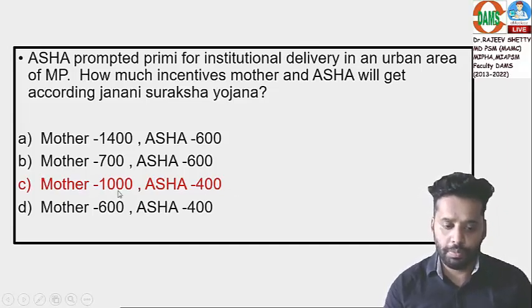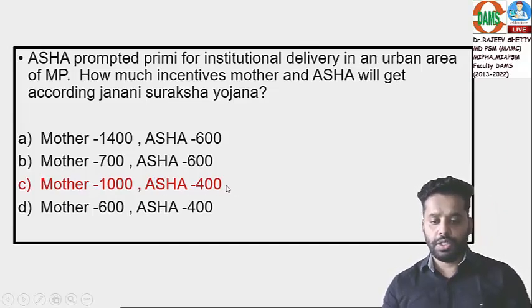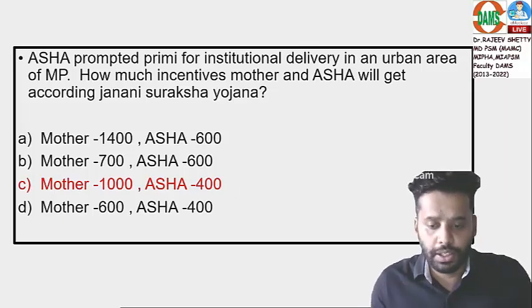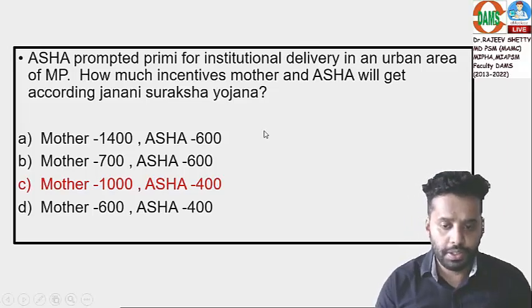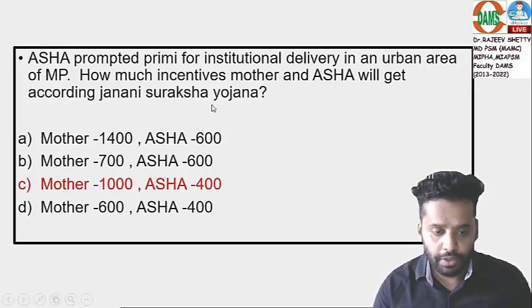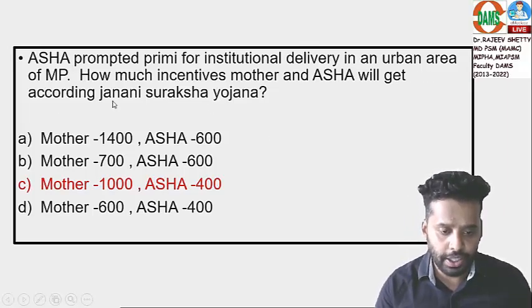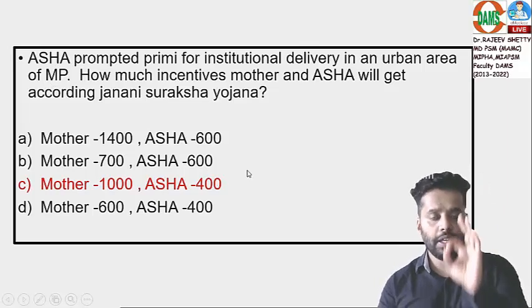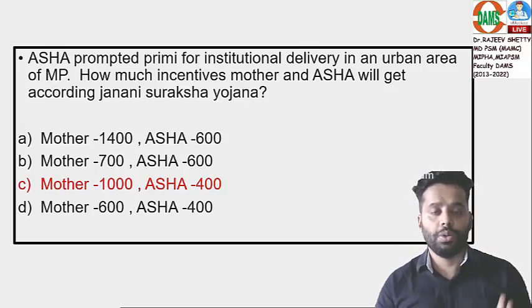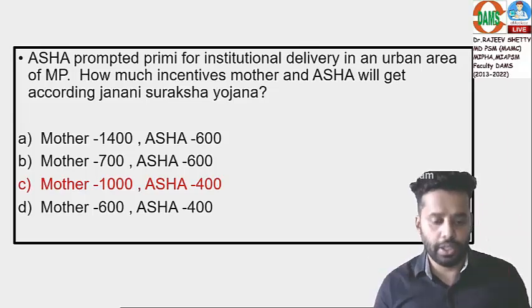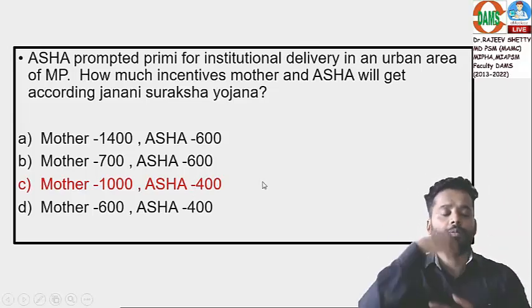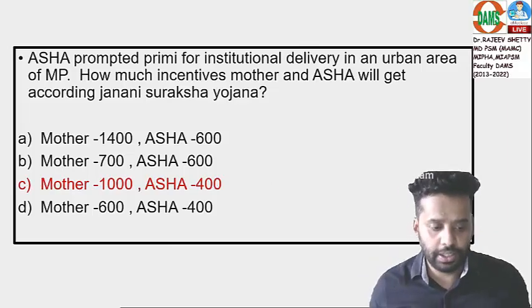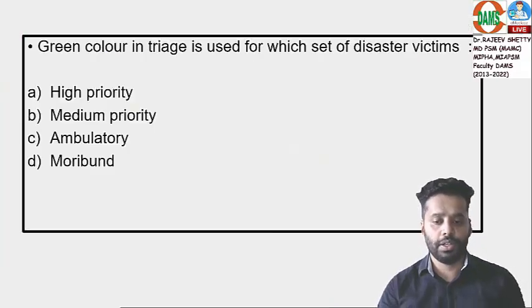That is also important. So not just what is the right answer, but in the exam, if I am stuck in between, have some patience, read the keyword urban area. If I don't know whether it is low performing state, then make it clear that ASHA, rural area 600, urban area 400. Then come back to these two options. Then make one guess. Fine, if you get the correct answer, well and good. Come to the next question.